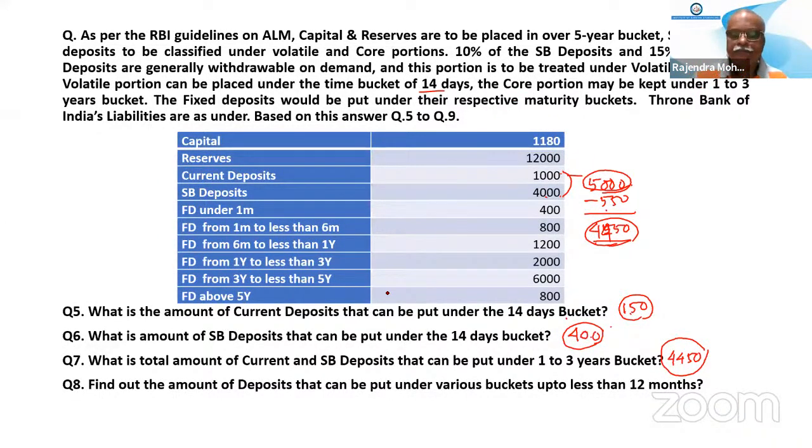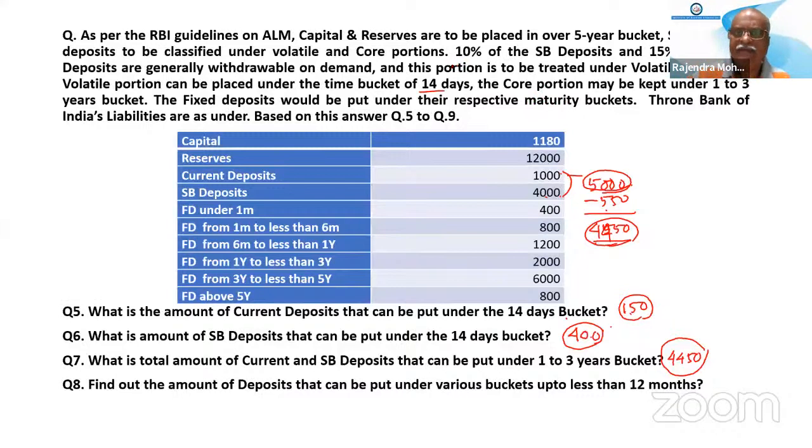Sir, if this percentage has not been given in the question, can we take the volatile portion as 25%? You cannot. What is the RBI guideline? It will be given in the question. RBI guidelines have not changed till now; it is 10%, 15%. It will be given in the question. If that is not given, the question will not be asked. In a book, we study that generally 25% of deposits are withdrawable on demand. Sure, that was the old thing, and they have not edited the print. The current guideline is 10%.